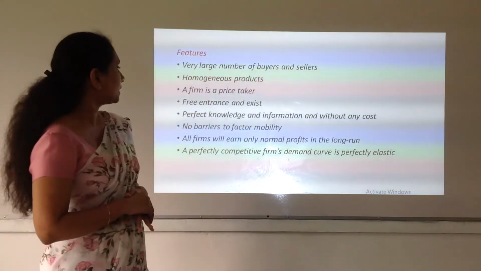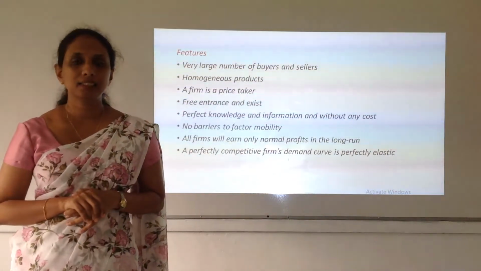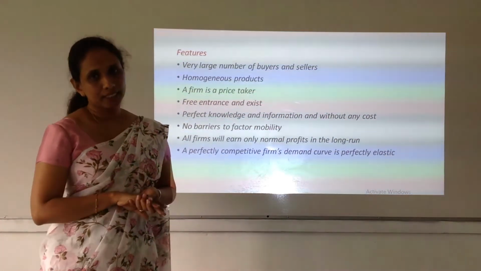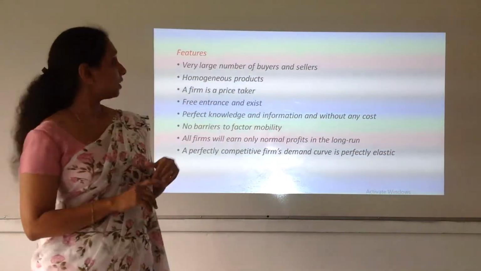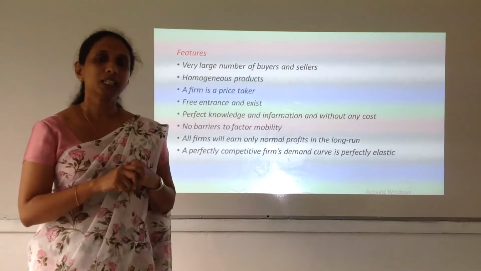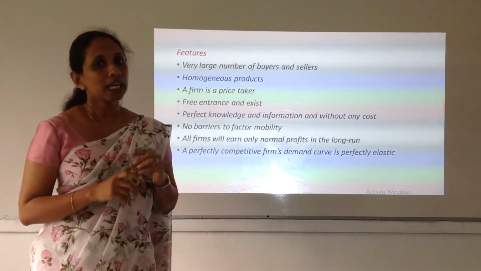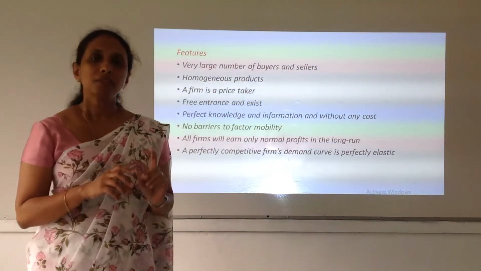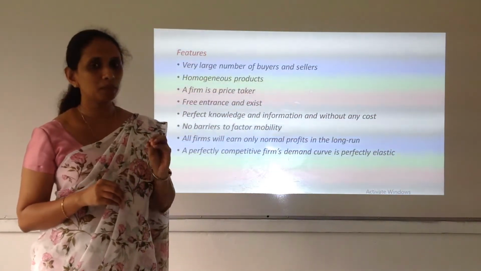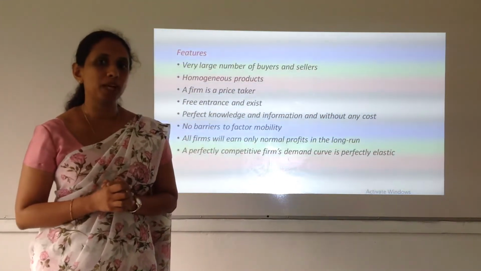Then the next one is that the firm is considered as a price taker. What do you mean by a price taker? As I said in the very first point, there are huge number of firms in this perfectly competitive market. Therefore, an individual firm will have only a negligible share of the total market supply.